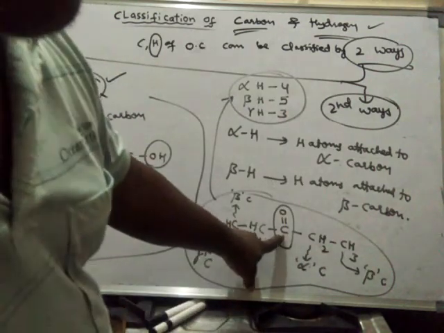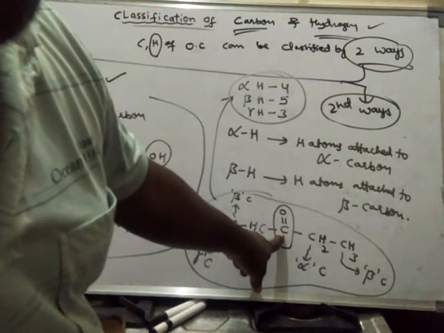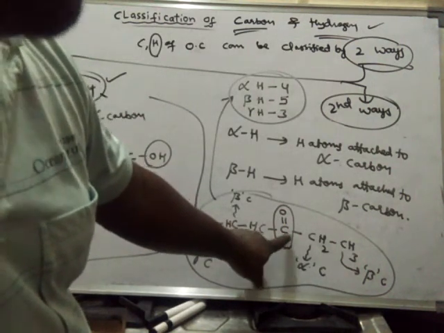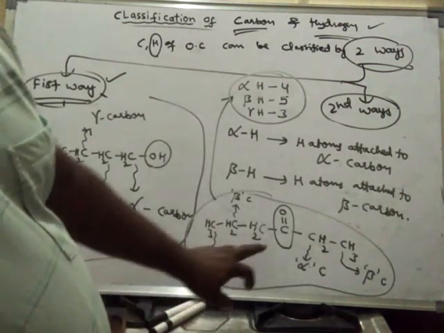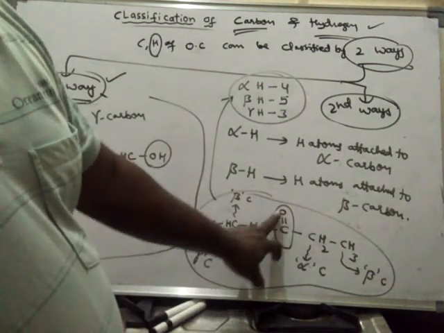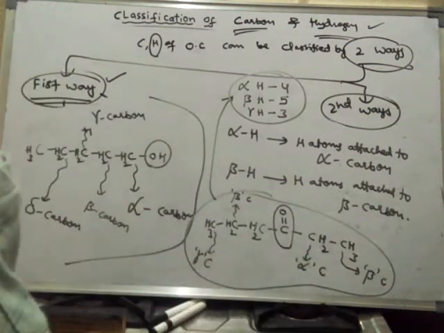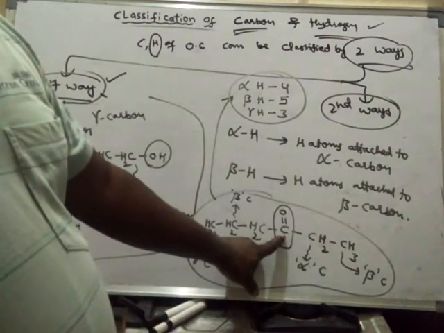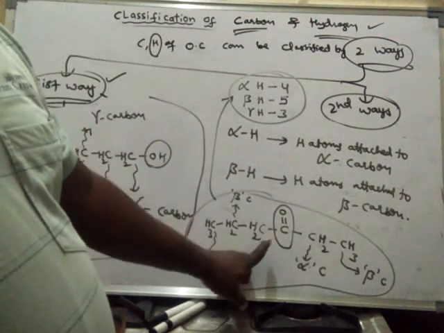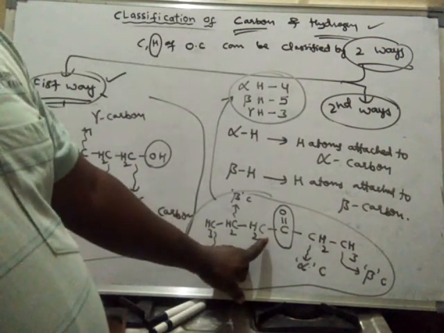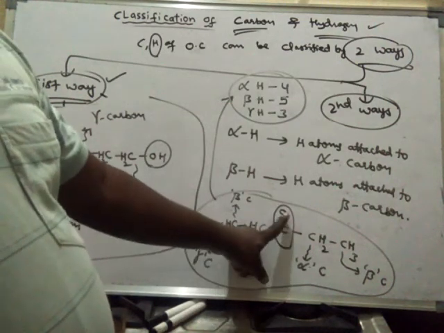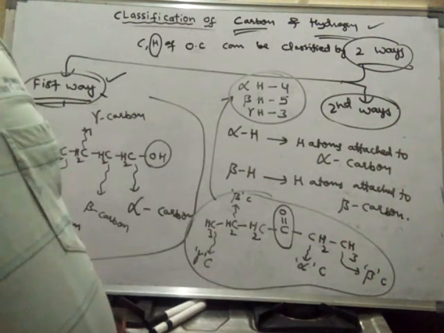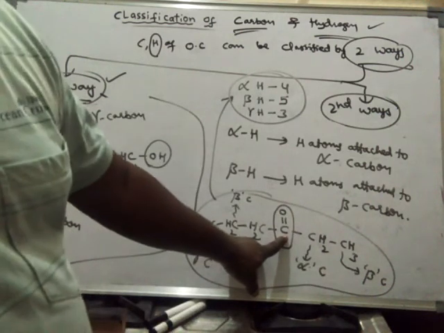We should not count the carbon which is present in the functional group. This is considered a functional group as it is. If any carbon is attached to this functional group, then that carbon is said to be alpha carbon. This carbon is a part of the functional group, so don't consider it as alpha carbon.